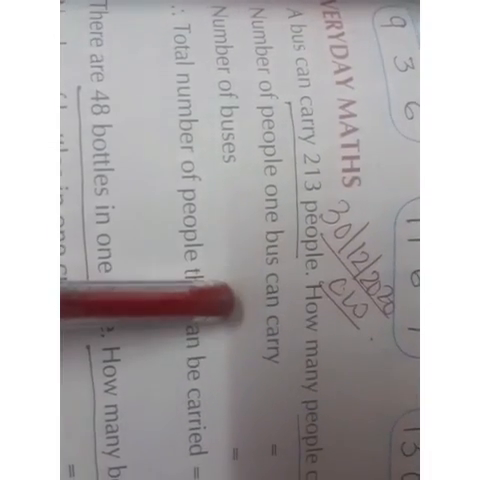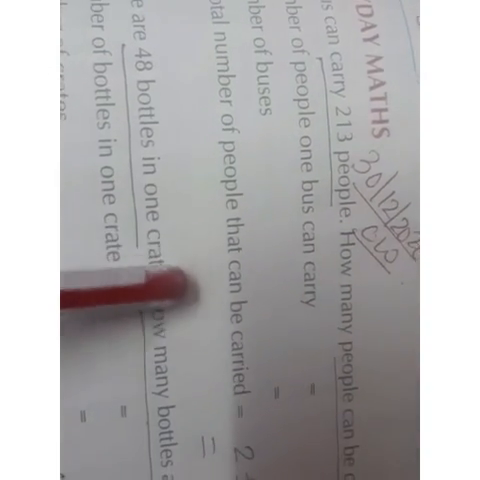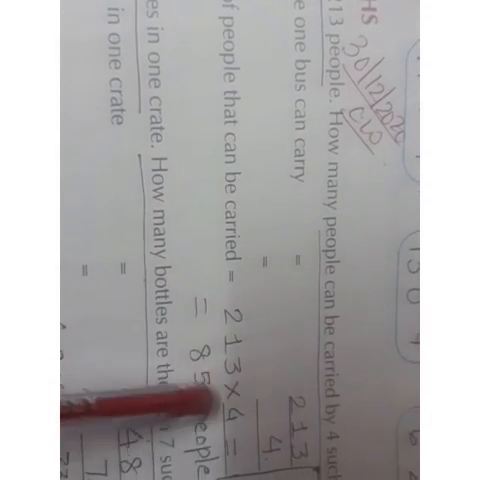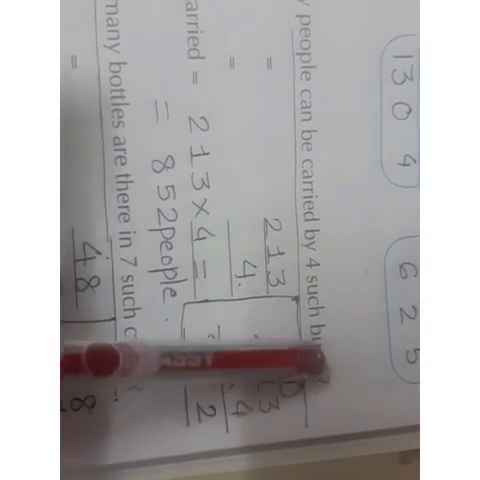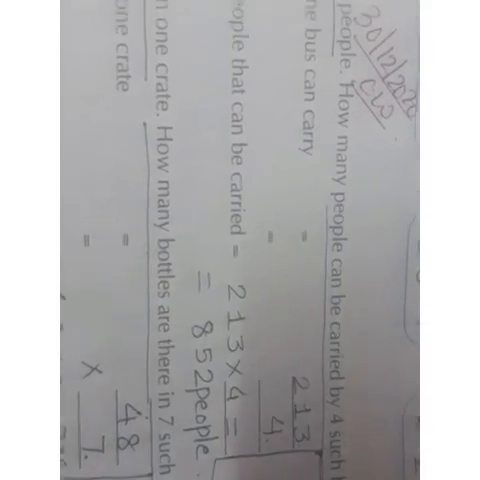First, we are going to write the statement. Number of people one bus can carry is 213. Number of buses is 4. So, therefore, this is the sign of therefore, the 3 dots in the form of a triangle. Total number of people that can be carried is equal to 213 multiplied by 4. Now here I have shown you the multiplication. 3 4s are 12, write 2, carry 1. 4 1s are 4 plus 1, 5. And 4 2s are 8. So 852 people can travel in 4 such buses.